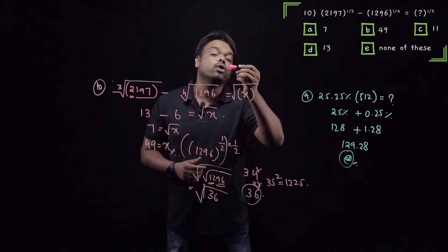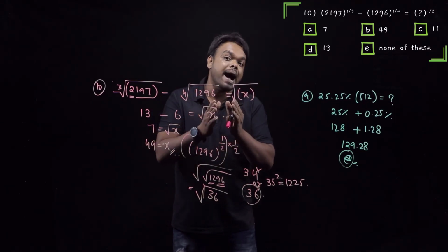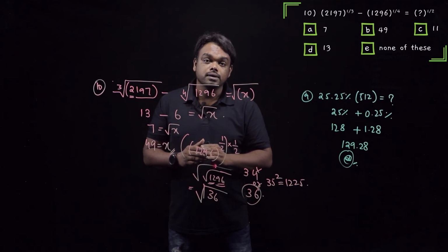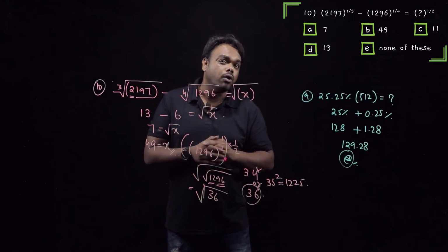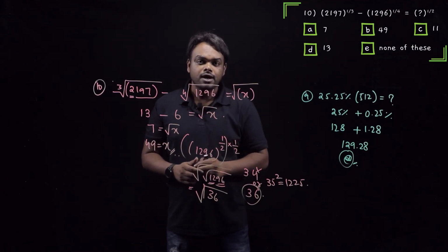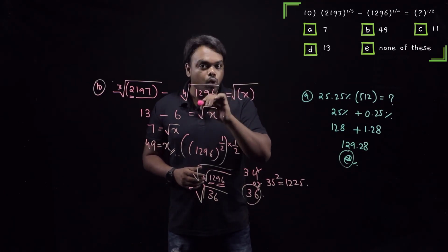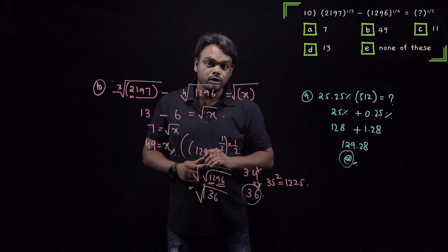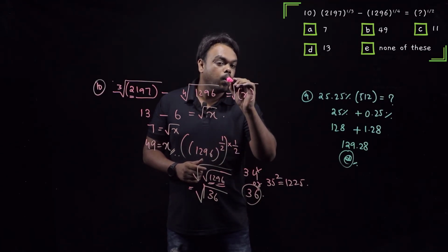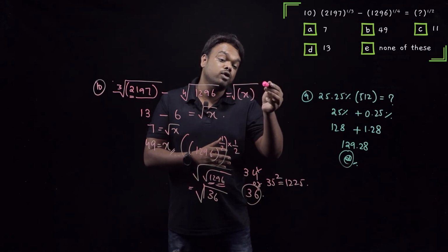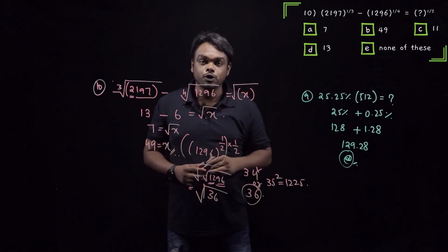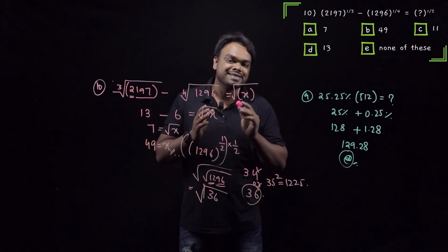So please go back and watch the simplifications. There are 2 videos. Along with that, there will be 3 or 4 videos in speed mathematics. Finish them and come back and try to watch this video again. Then you will understand why I am directly writing the numbers when I'm looking at them inside the root or the cube root. So this is all about simplifications.